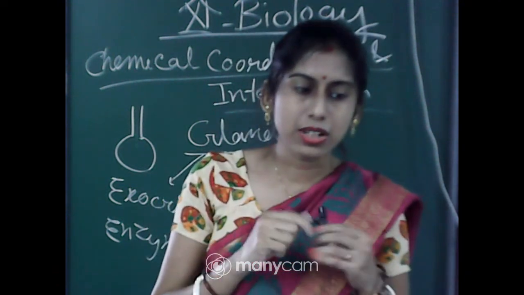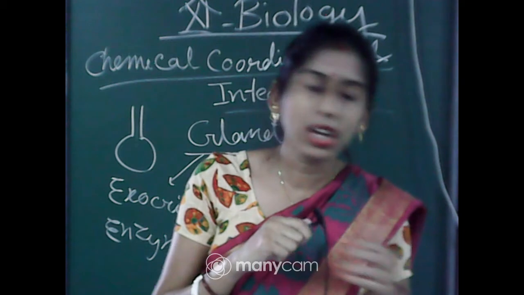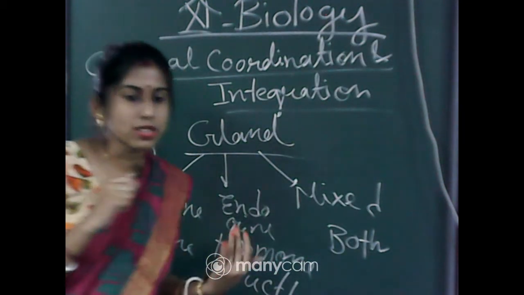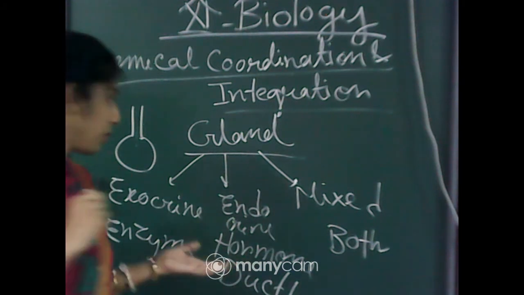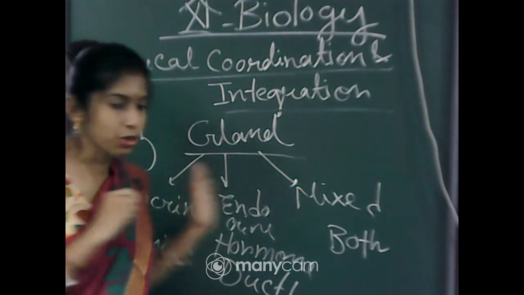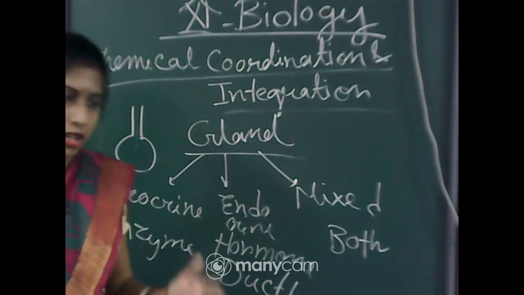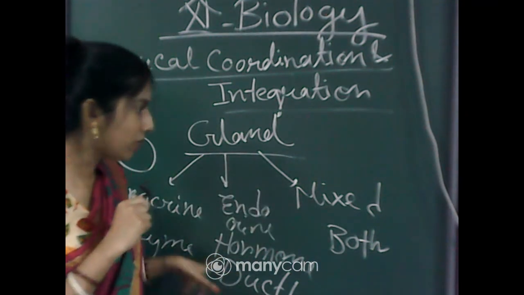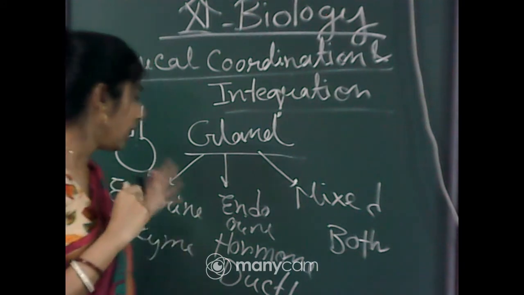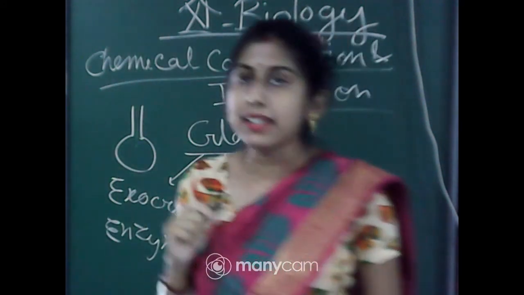In this particular chapter you have to read about the human endocrine system. The study of hormones and the different endocrine glands is called endocrinology. And the hormone was discovered by Ernst A. Starling.